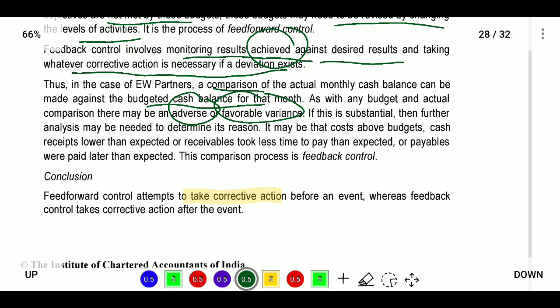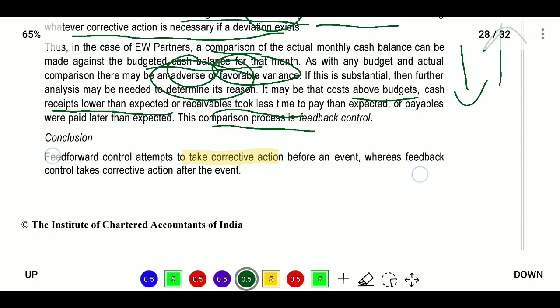Next, the cost may be above budget, or cash receipts lower than the expected receivables. What are the reasons? Our buyers are taking more time to pay, while we are paying our suppliers very fast. This is the reason our cash balance will be different. Now this comparison process is feedback control.